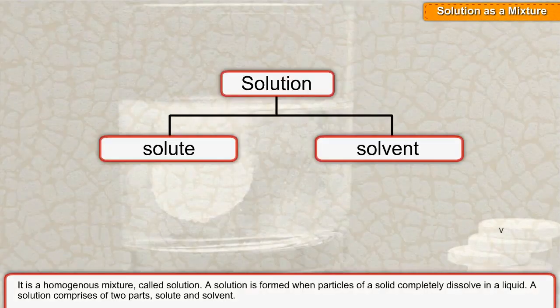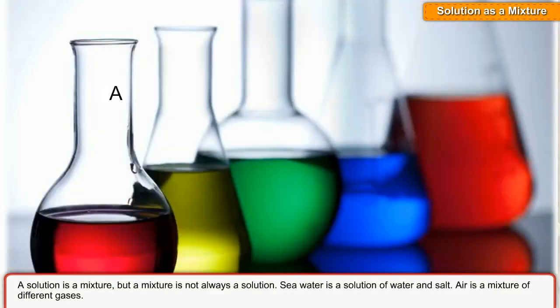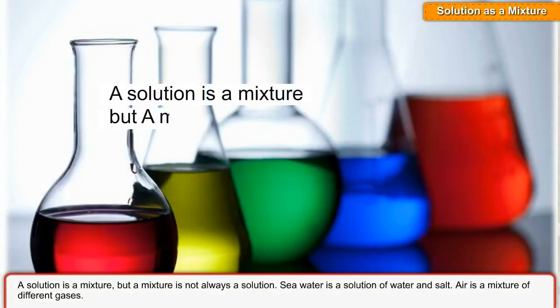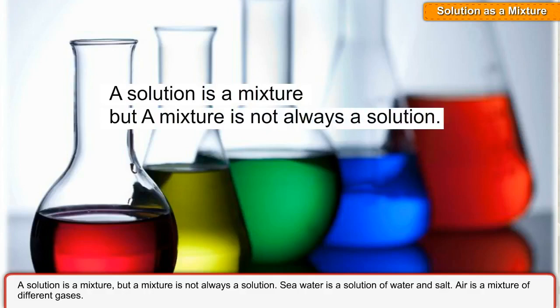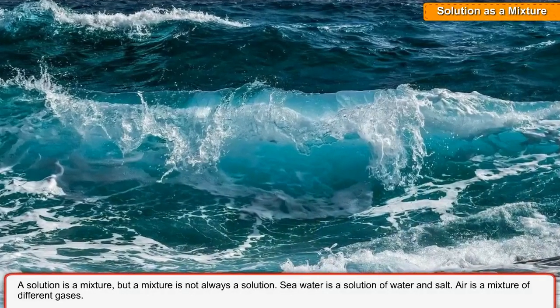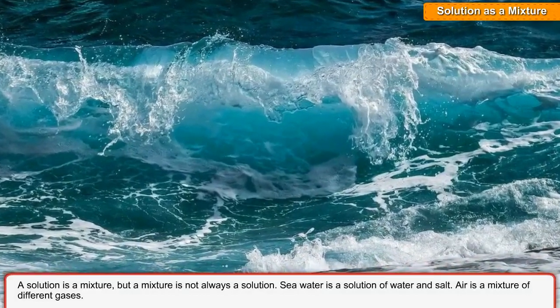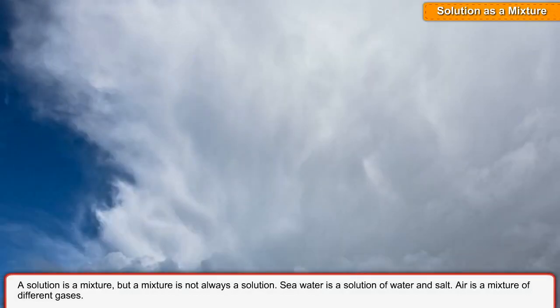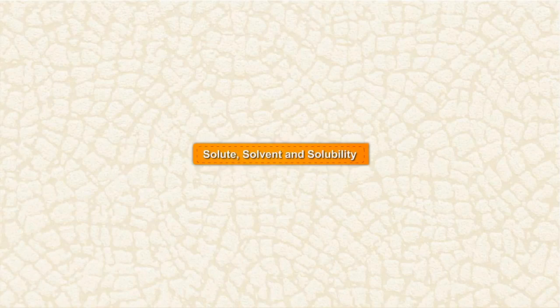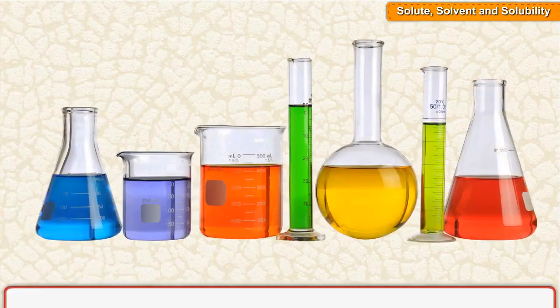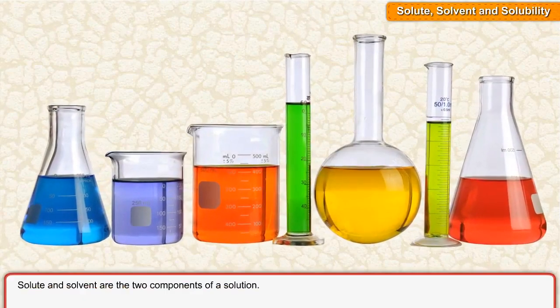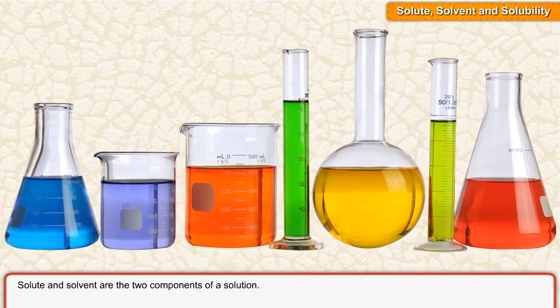A solution comprises two parts: solute and solvent. A solution is a mixture, but a mixture is not always a solution. Seawater is a solution of water and salt. Air is a mixture of different gases. Solute, solvent, and solubility. Solute and solvent are the two components of a solution.